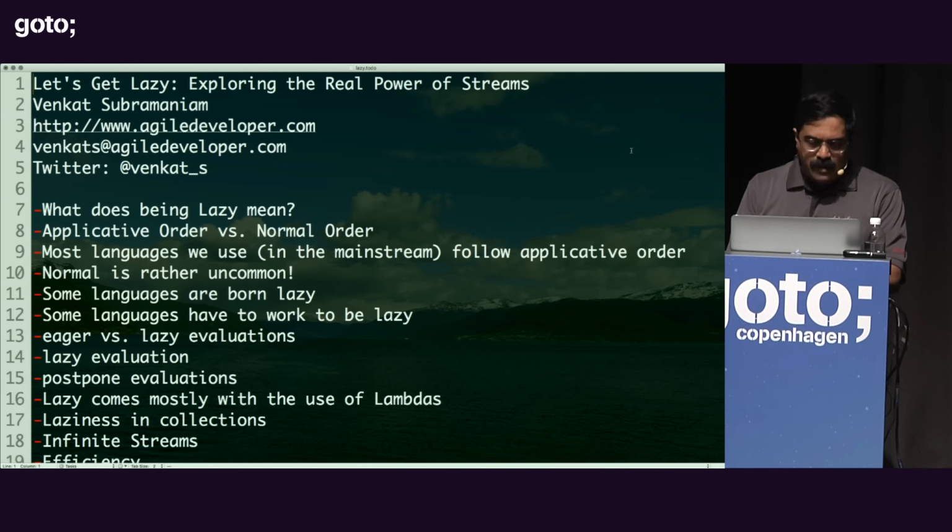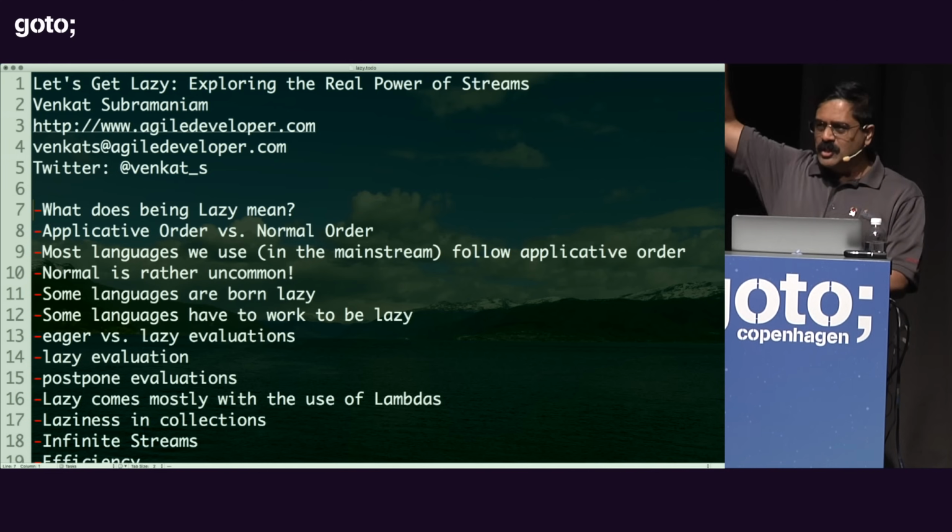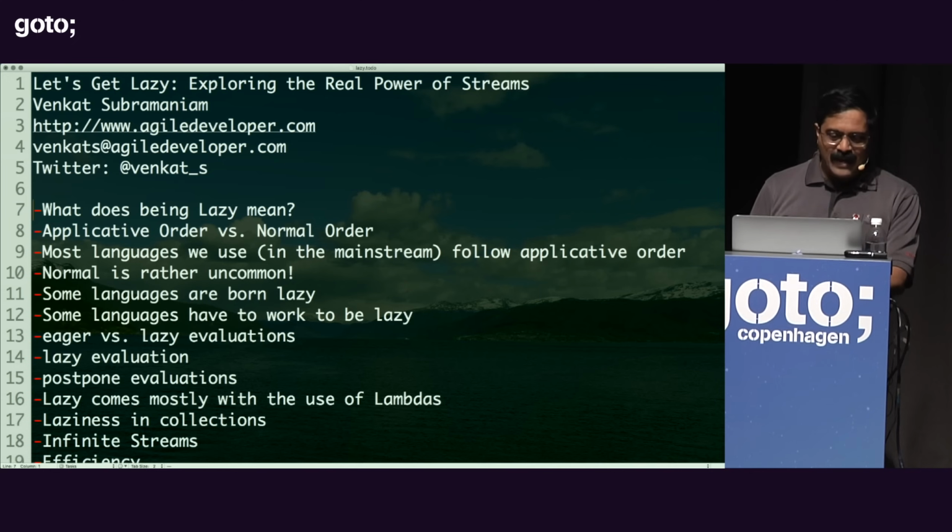But before we get started, just a quick show of hands. How many of you are lazy? That's good. I just want to make sure I'm in the right place. Fantastic. So let's talk about lazy evaluation.